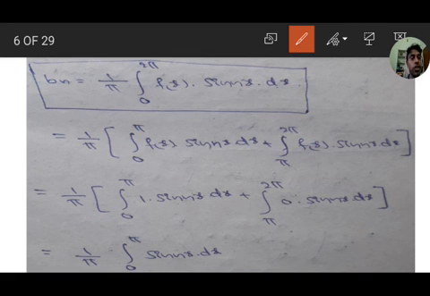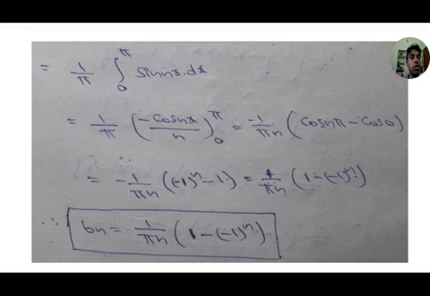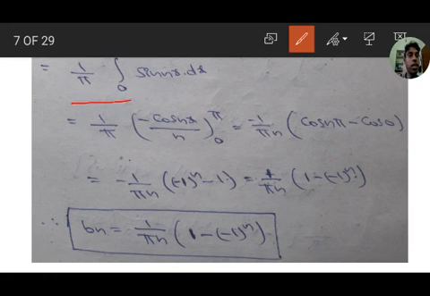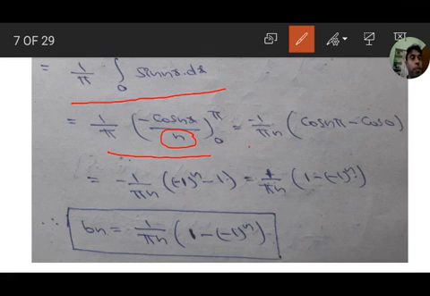Integration of sin nx is minus cos nx by n. So 1 by pi integral from 0 to pi of sin nx dx equals 1 by pi times minus cos nx by n, from 0 to pi. This n is the coefficient outside, so 1 by pi n, with the minus also outside: minus 1 by pi n times cos n pi minus cos 0. The value of cos n pi is minus 1 to the power of n, and the value of cos 0 is 1.